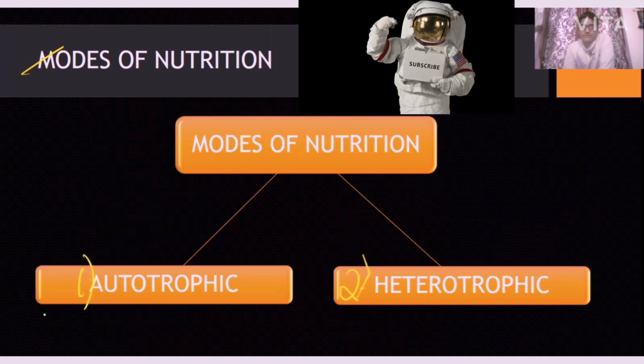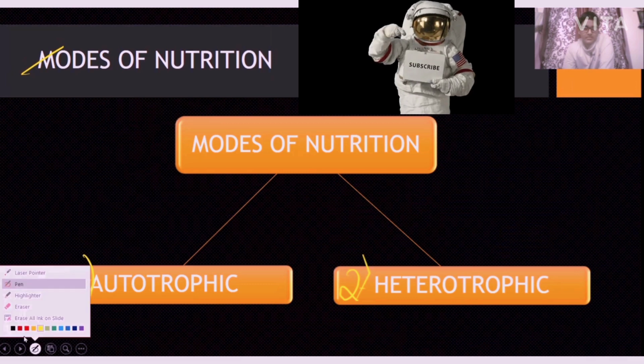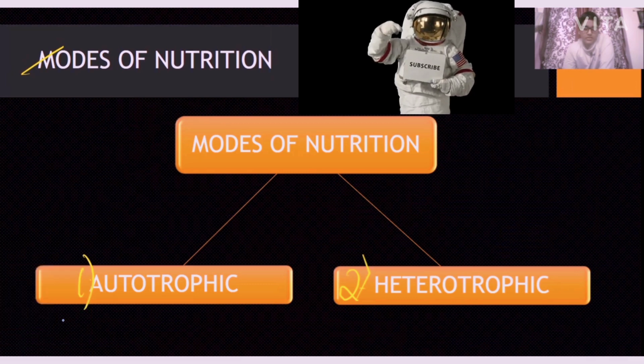Let me use this color. Autotrophic nutrition and heterotrophic nutrition. These are two. Let us learn one by one.